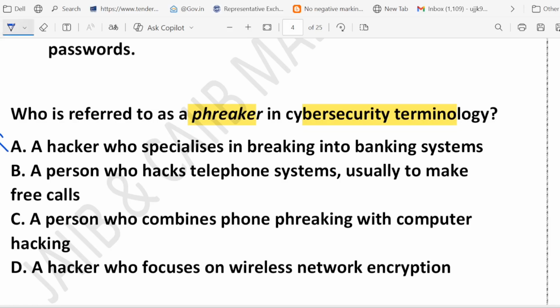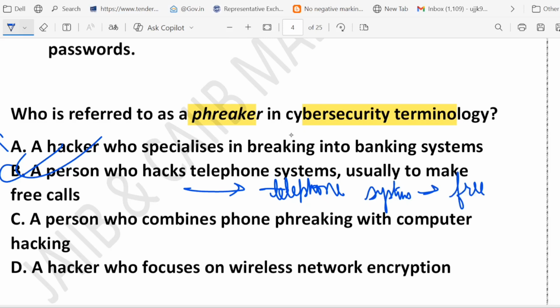What about B? B is the correct one. Why? Because a phreaker is someone who hacks the telephone system, mainly to make free calls or bypass billing.